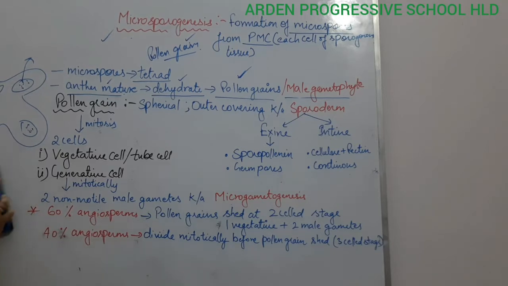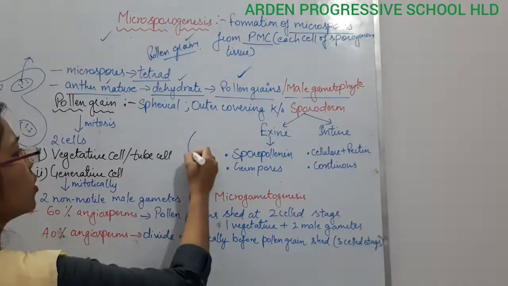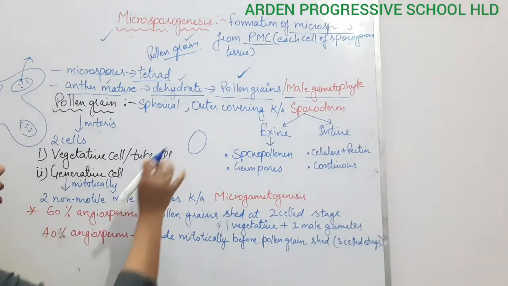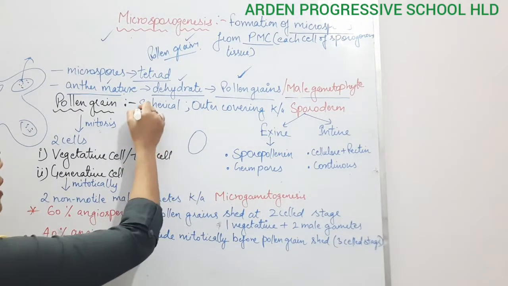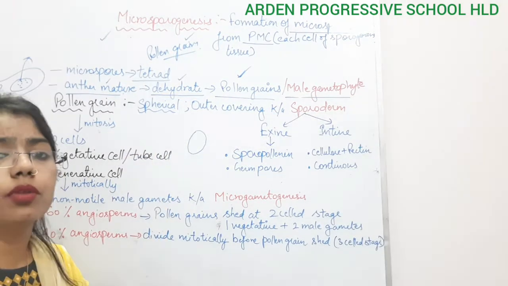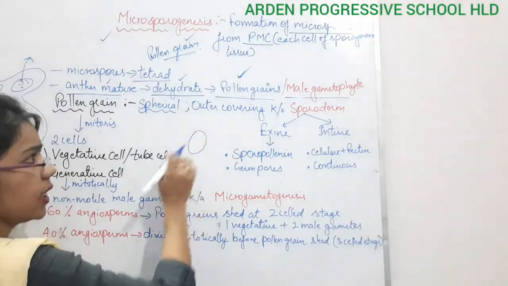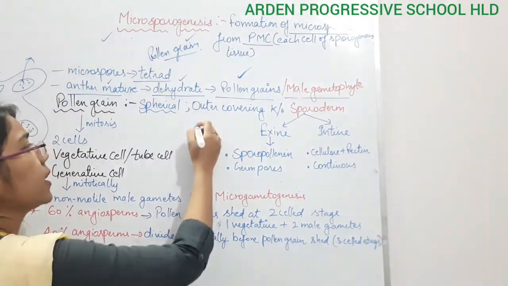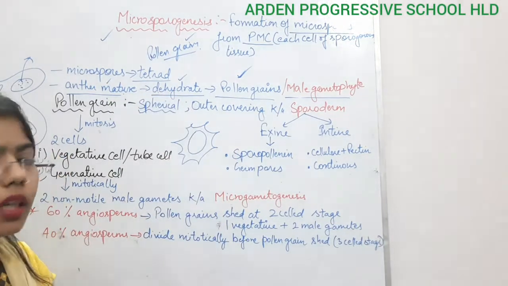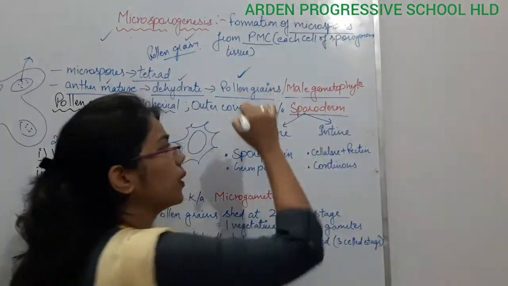If I draw the structure of the pollen grain here, we can draw it like this. This pollen grain has two layers. First, it is spherical in structure, and it has a diameter of about 25 to 50 micrometers. The pollen grain has an outer covering, which is known as the sporoderm.